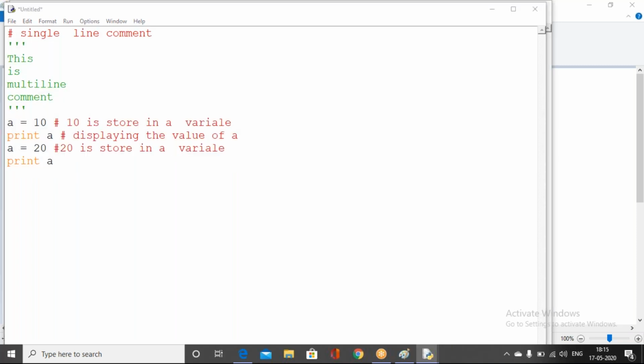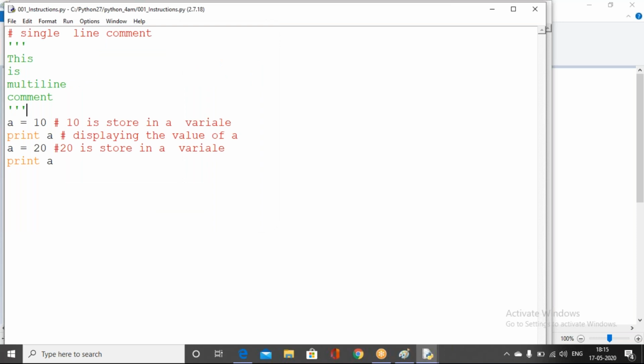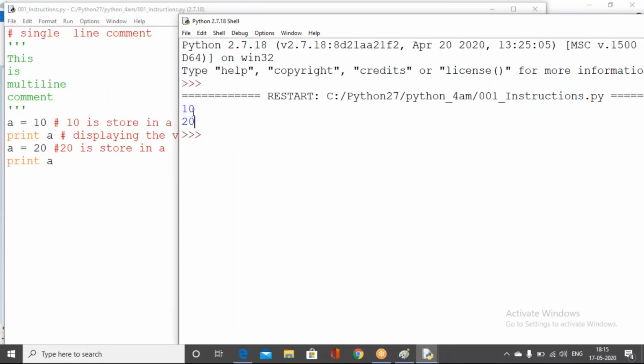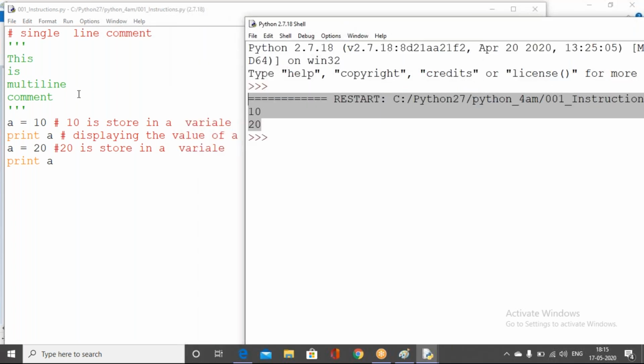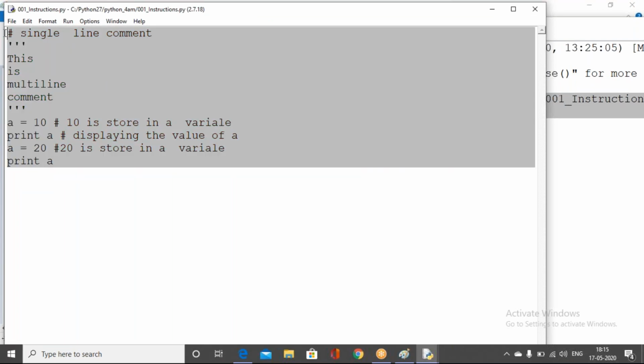After you write the program, we should save it. While saving, you can save it as 001 instruction, since we are going to understand instructions and their types. After I save this, you should run the program. If you run it, you get the output 10 and 20. So these are the comments and these are the statements, and the whole program gives an example for understanding comments and statements.